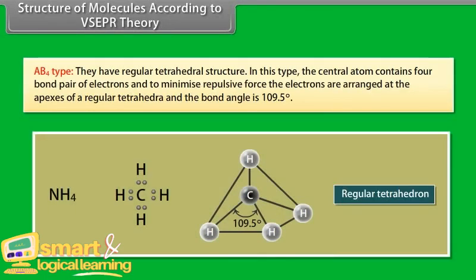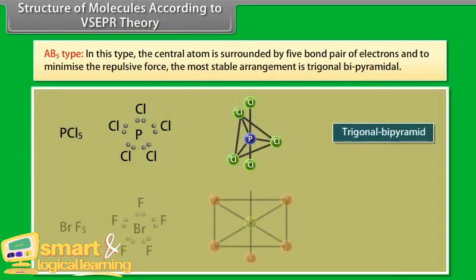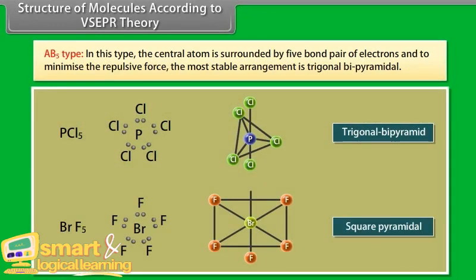AB4 type. They have regular tetrahedral structure. In this type, the central atom contains four bond pair of electrons, and to minimize repulsive force, the electrons are arranged at the apexes of a regular tetrahedron, and the bond angle is 109.5 degree. AB5 type. In this type, the central atom is surrounded by five bond pair of electrons, and to